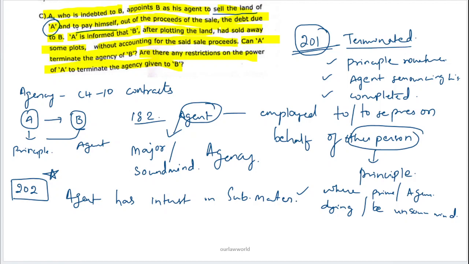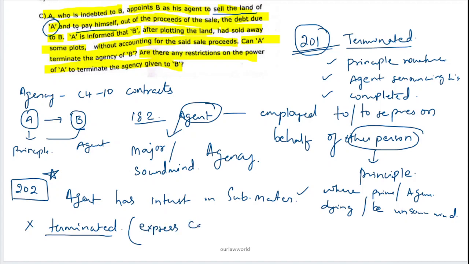So this section explains that in the case of the above explained matter or the above question, the agency cannot, in the absence of an express contract, be terminated. So that means the agency cannot be terminated. So the answer to the above question is the agency cannot be terminated unless there is an express contract.